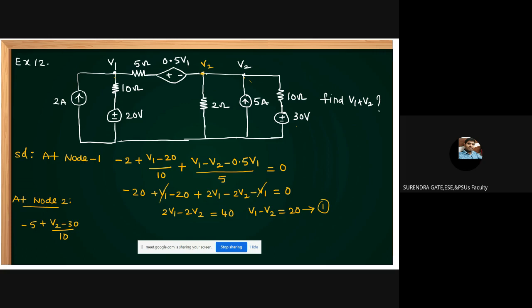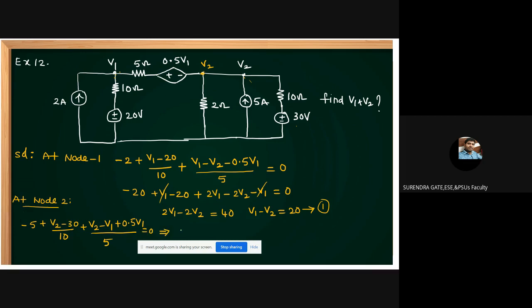Then V2 minus V1. Then you take plus 0.5 V1 by 5. From this point to this point, positive to negative is taken as negative. Here, negative to positive is taken as positive. Then you simplify this one, students. I'm writing, this is equal to 0.